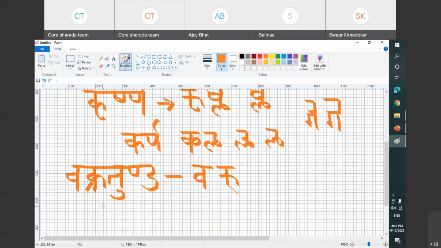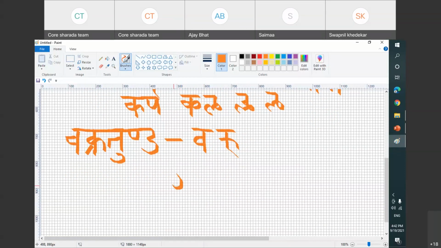This also we will take as a separate rule, but right now you assume in Sharda Lipi it is written right side. Like example, I have to write kr. Suppose I have kr in Devanagari like this, right? In Sharda it will be written like this on right hand side, opposite to Devanagari. This we will take as a special rule, but today I will just show you Vakra Tunda. Now this is Kra, now Tunda.